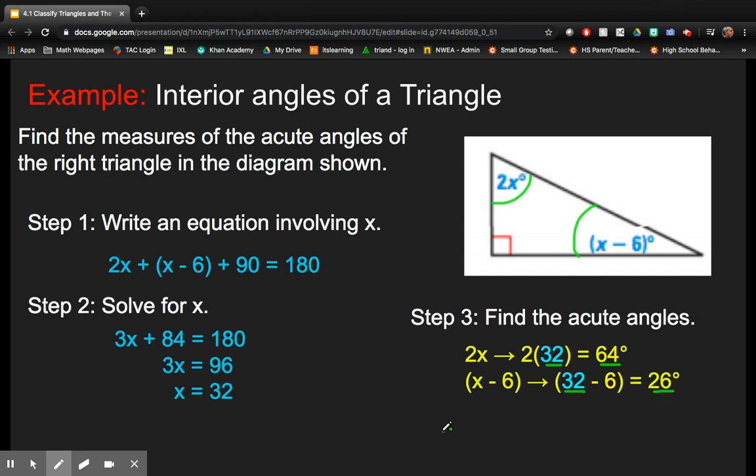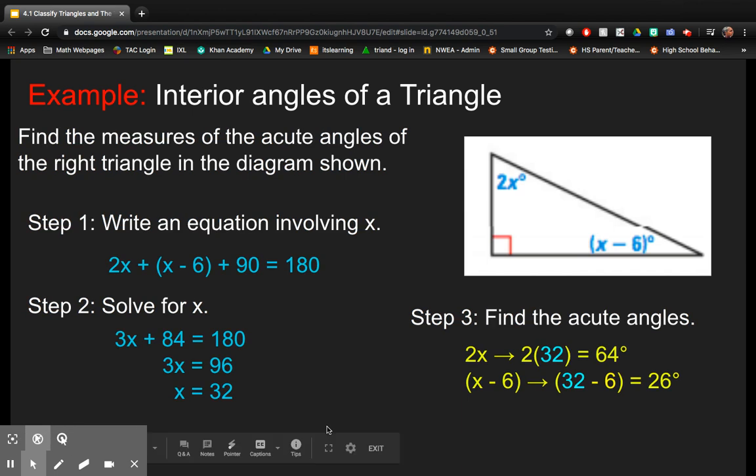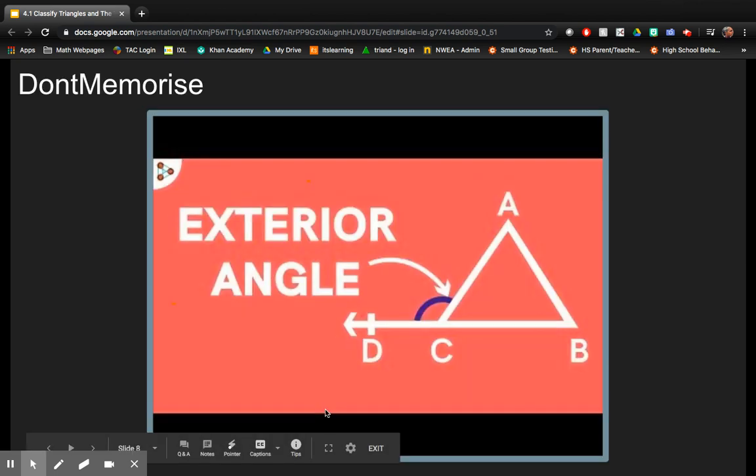And I can check my work by adding 90 degrees, the given angle, 64 degrees, the first acute angle that I found, and 26 degrees, the second acute angle that I found, and making sure that this really does equal 180 degrees. And it does. Okay, moving on.